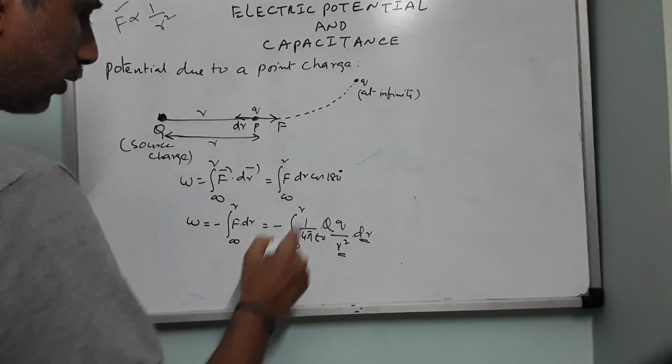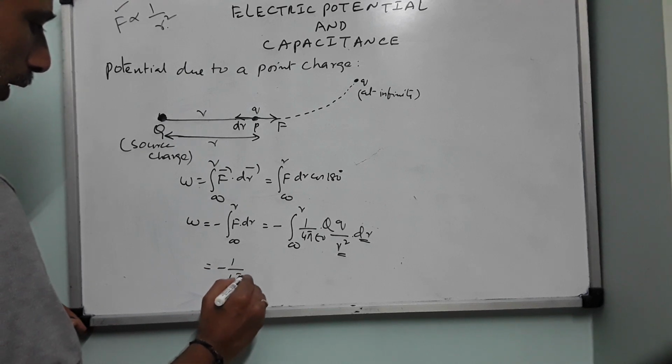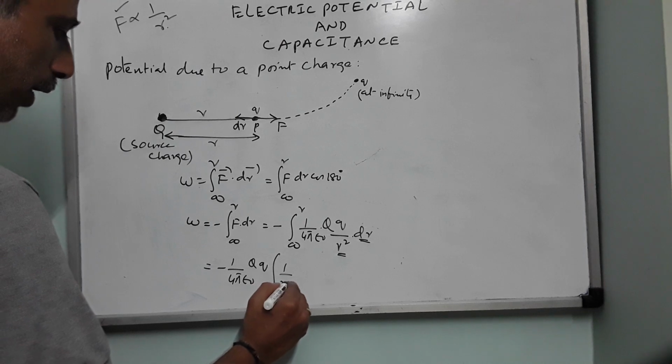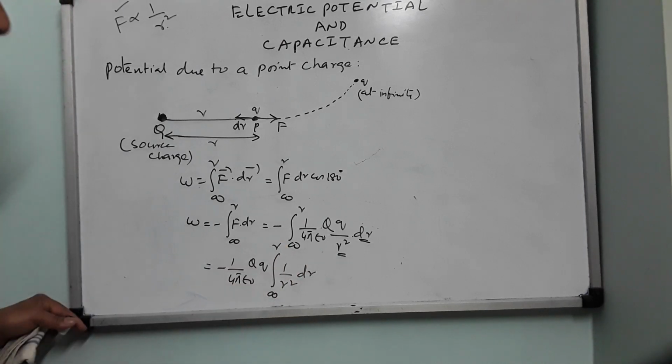Now these things are constant, so you can take them out: minus 1 by 4 pi epsilon 0 capital Q into small q, integral 1 by r square dr, with limits from infinity to r.